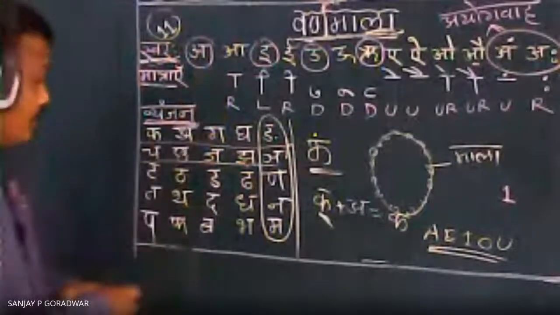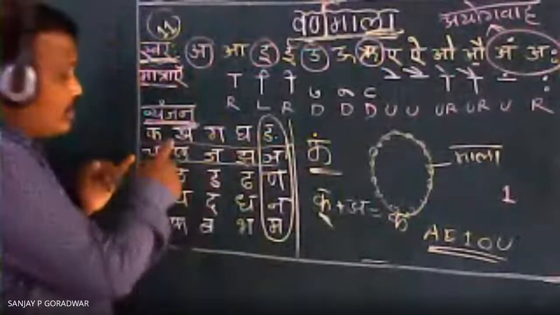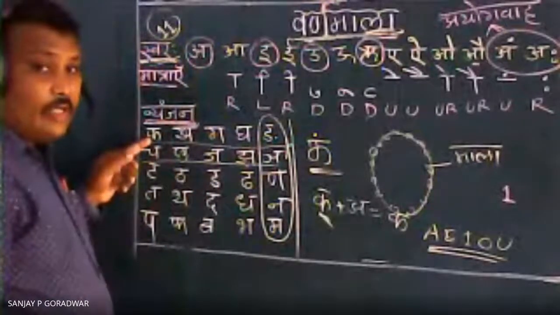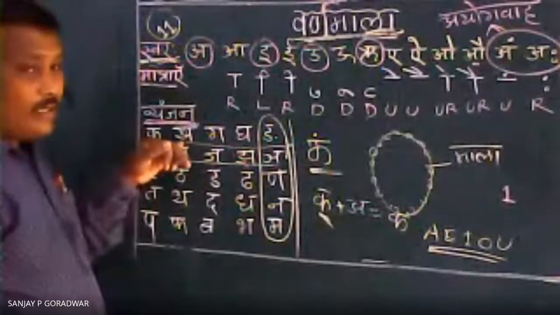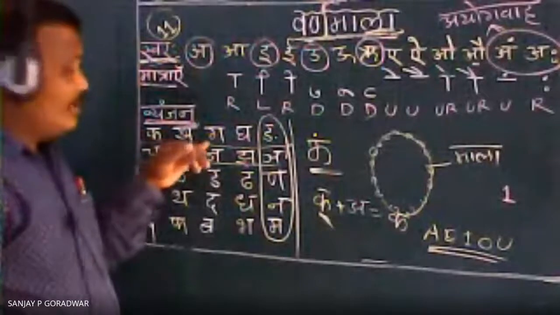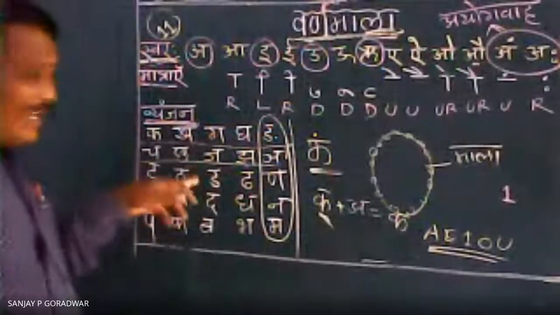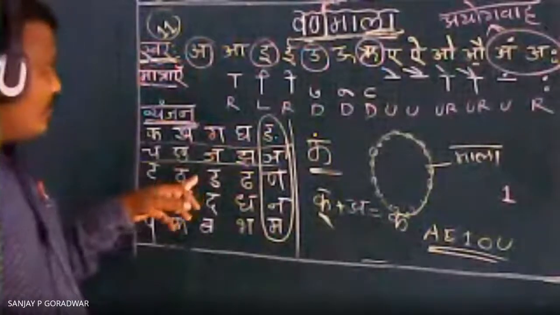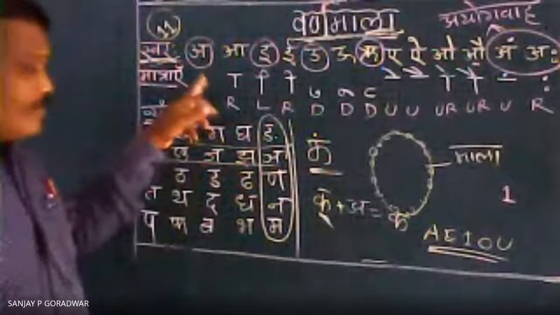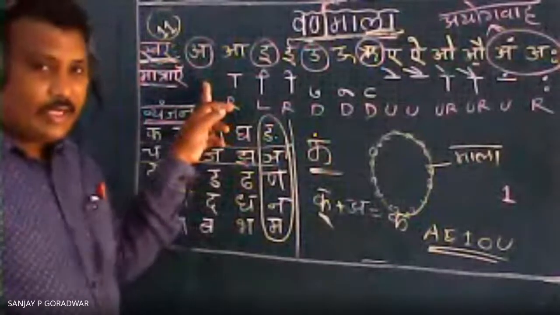Because in all the consonants, when we are pronouncing, you see there, K, A sound is coming here. K, A, K, A, G, A. So already in these single letters A sound is there. That's why there is no separate symbol for this A. There is no separate symbol for this vowel.